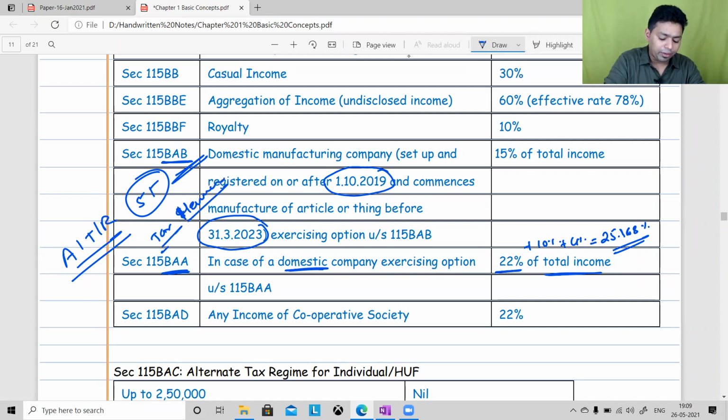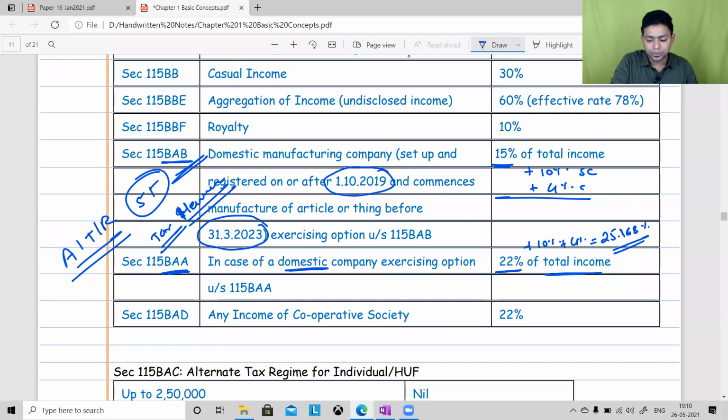Why do they call it a tax haven? Because 15% is the lowest tax rate for a corporate assessee in a developing nation. If you compare any developing country, 15% is the lowest possible tax rate that we can offer. We say 15%, but actually in reality, it is not 15%. 15% plus mandatory 10% surcharge plus mandatory 4% cess. So please compute 15 plus 10% plus 4%.